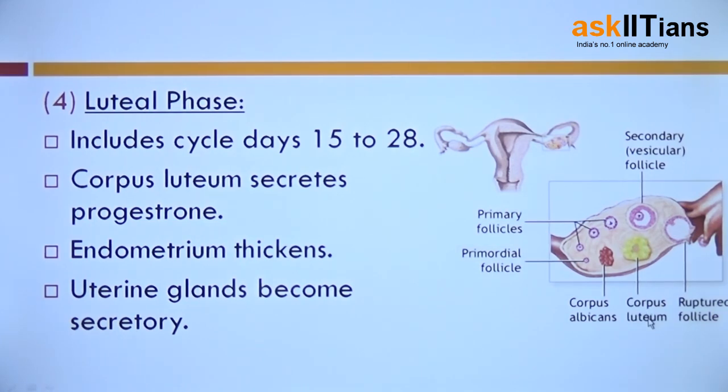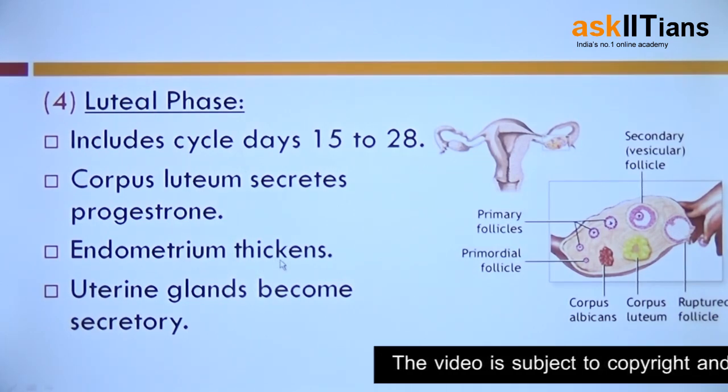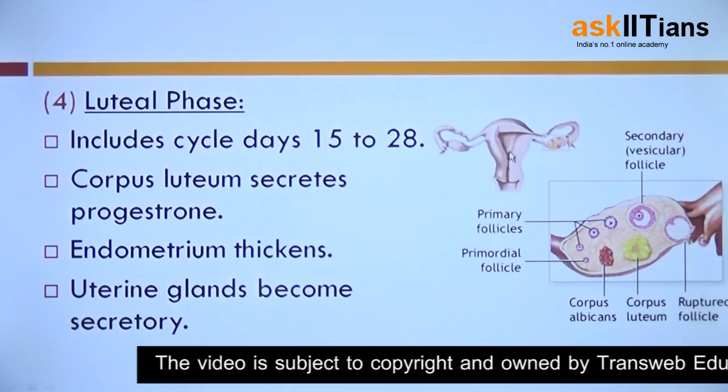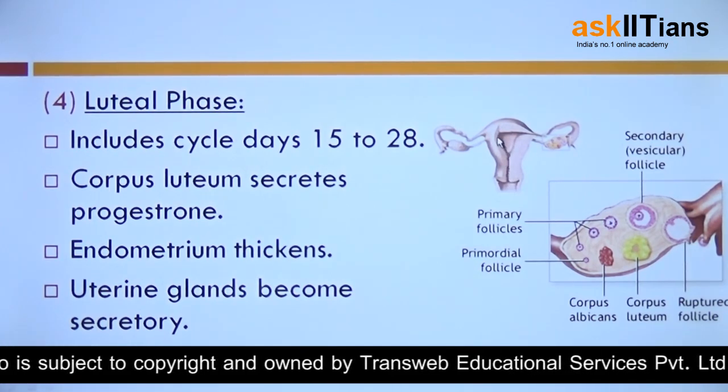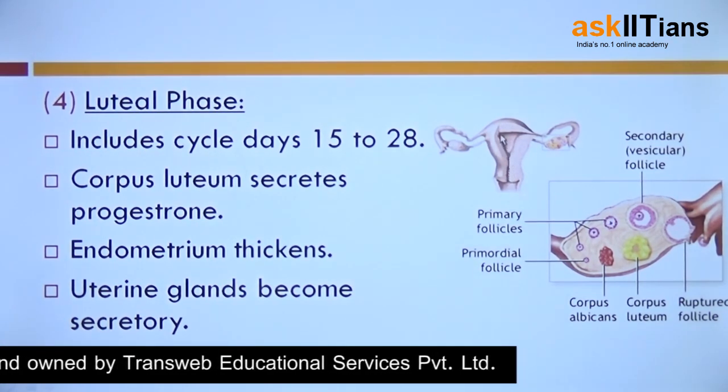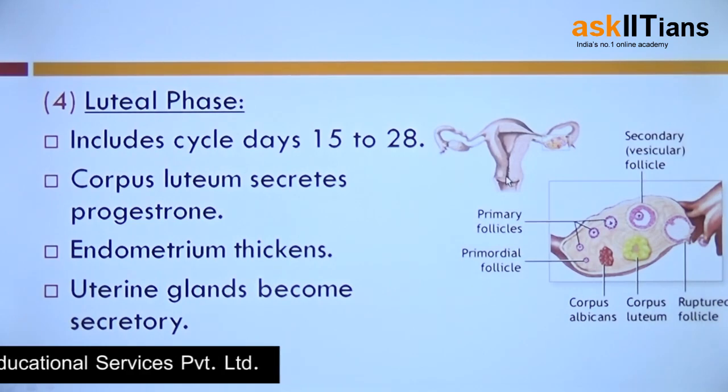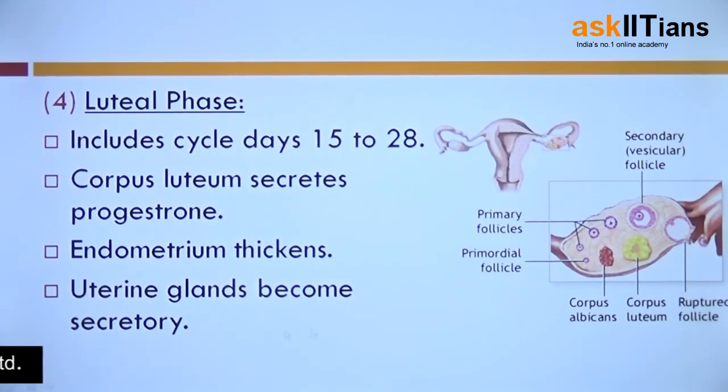Corpus luteum is here. It starts secreting progesterone, due to which what will happen? Endometrium will start thickening. You can see my mouse over here. This part contains the endometrium. The wall of endometrium is present over here. So it will start thickening and uterine glands will become secretory. So this is the luteal phase.